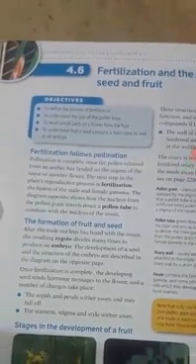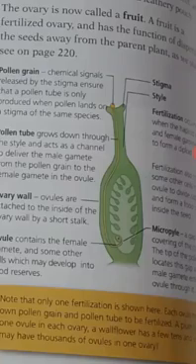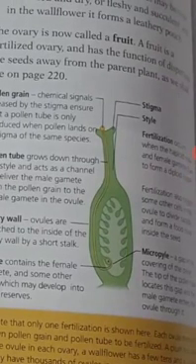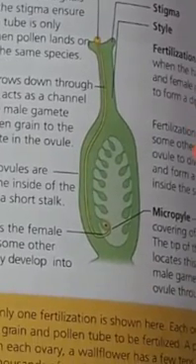So fertilization is actually the fusion of the male gamete with the female gamete. So how does this fusion occur? First of all, after pollination, the transfer of the pollen from the anther to the stigma, the stigma will send a signal and they will form a pollen tube. Now that the pollen tube has been formed, the pollen can easily travel through this pollen tube and go directly into the ovule, right?